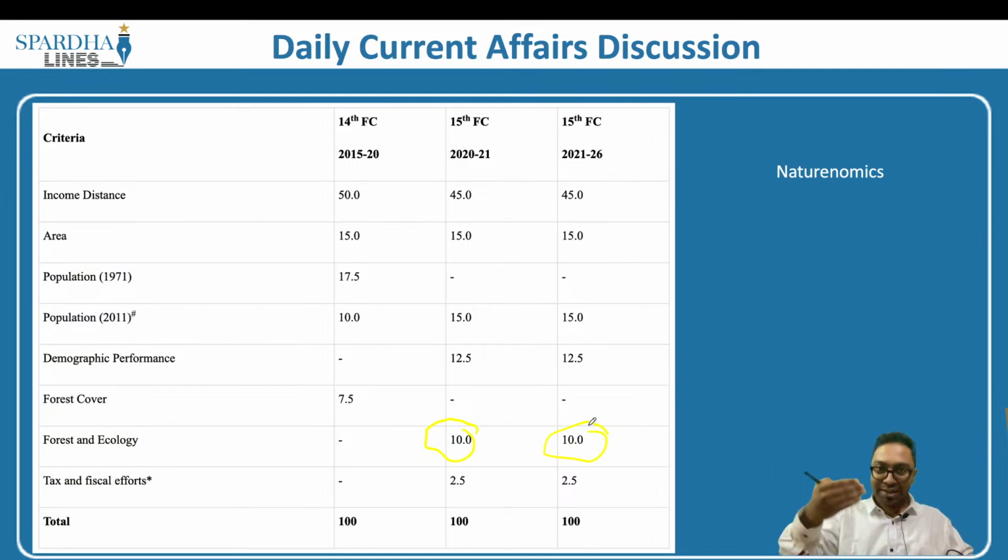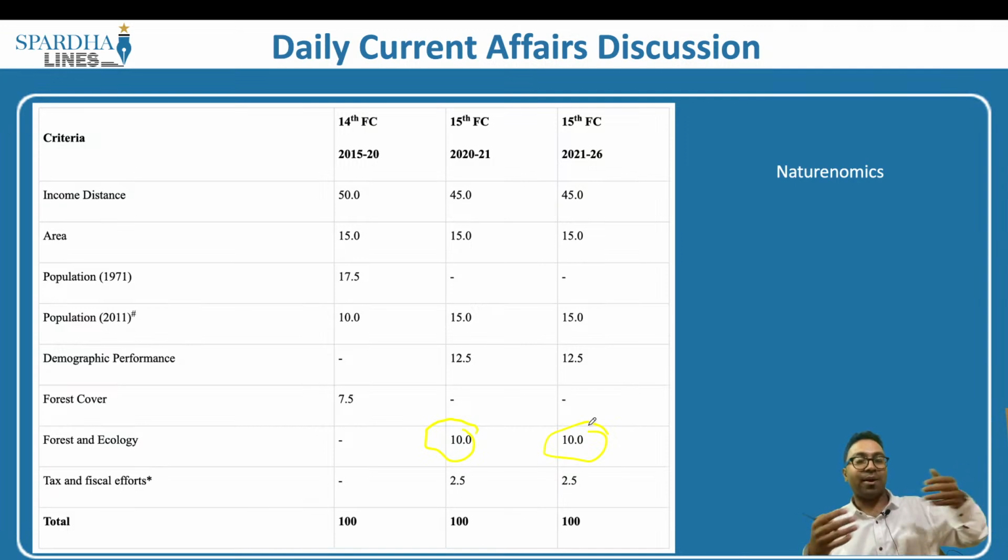But forest cover is required for you, me, all of us. So what does the Finance Commission do? In order to protect these, extra amount will be dispersed from the central government funds to the state governments. This is what is called forest cover maintenance. So you maintain the forest cover in that particular area. The money that is required will be provided from the coffers of the central government.